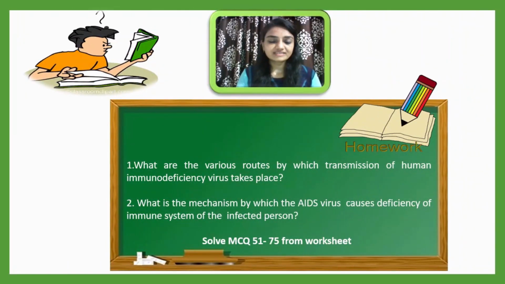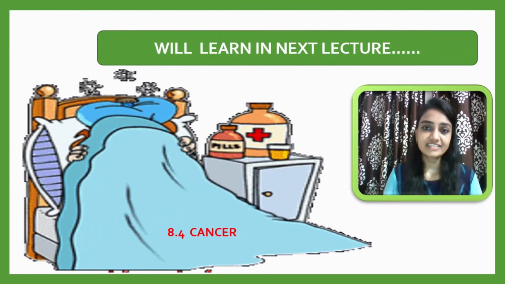Now this is the homework for you. The first question: What are the various routes by which transmission of human immunodeficiency virus takes place? What is the mechanism by which the AIDS virus causes deficiency of the immune system of the infected person? And the rest of the MCQs you have to solve. In the next lecture, we will learn a very important disease, and that is cancer. So till then, goodbye.